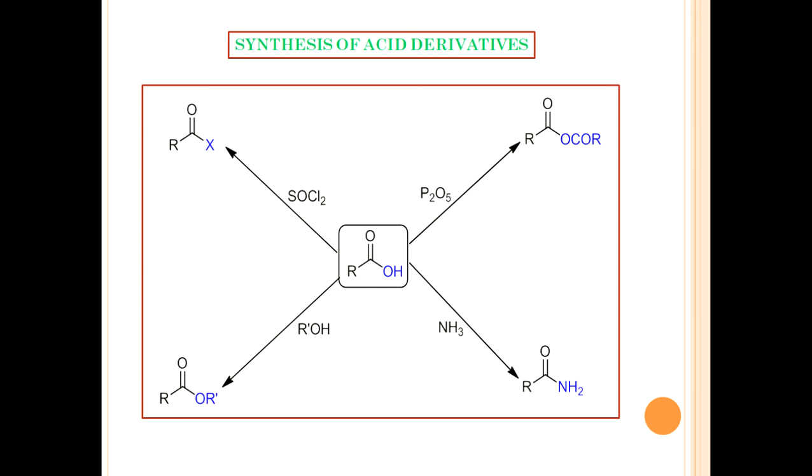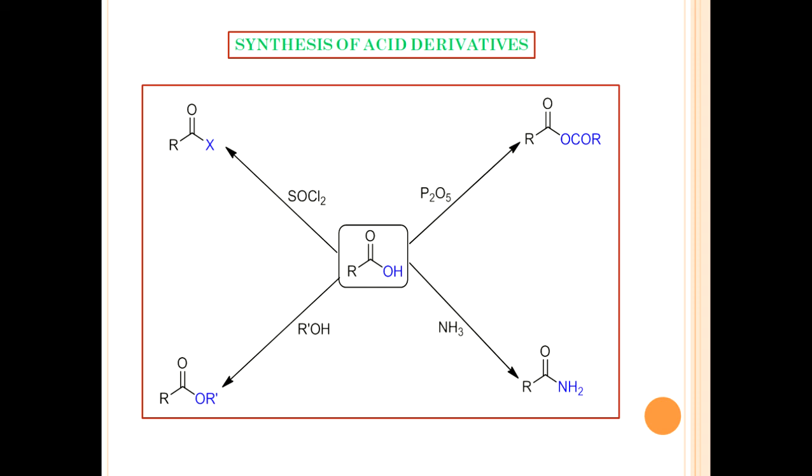Next, formation of acid anhydrides. Carboxylic acid anhydrides are derived from carboxylic acids by the loss of water when the carboxylic acid reacts with phosphorus pentoxide. Carboxylic acid also reacts with acyl chlorides in the presence of pyridine to give carboxylic acid anhydrides.